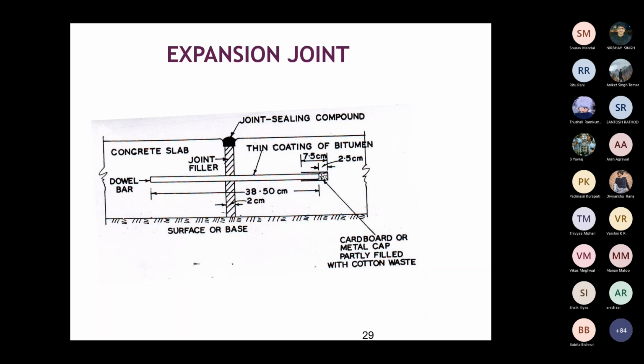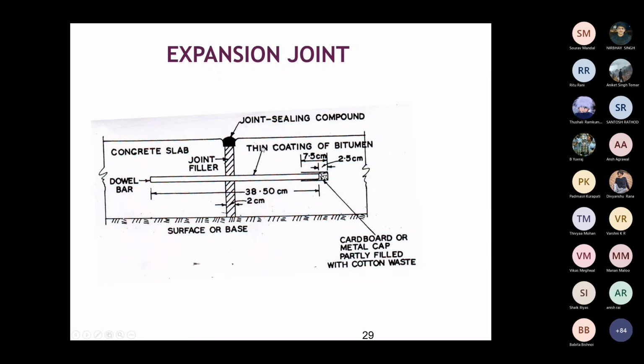So in the expansion joint, you can see a gap is provided. This joint sealing compound is there and it has to be filled with a joint filler. That material depends on it, it will be able to contract and expand. Then dowel bar is provided. The way you have to provide the dowel bar is, in one slab, the dowel bar is firmly fixed. Okay. In the other slab, the dowel bar is free to expand and contract.